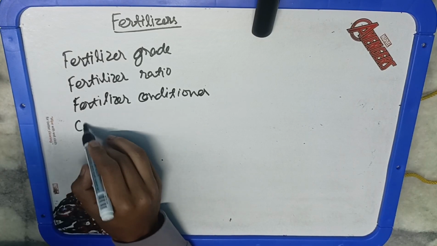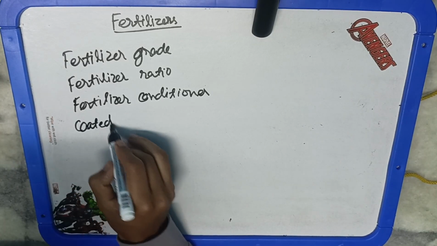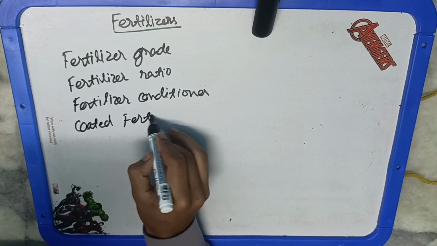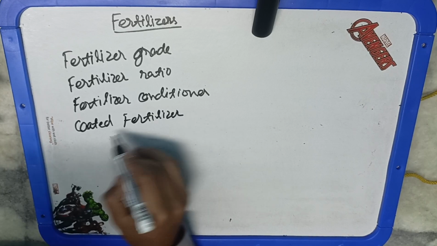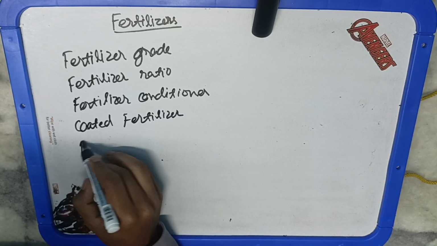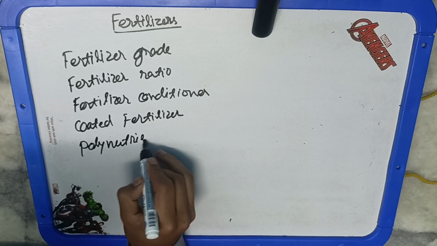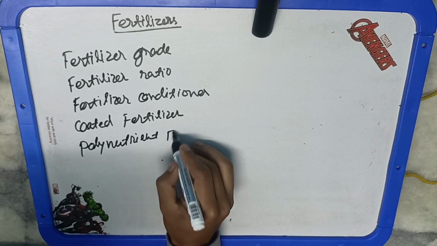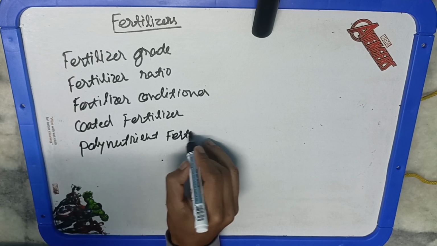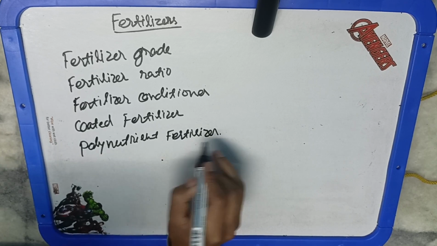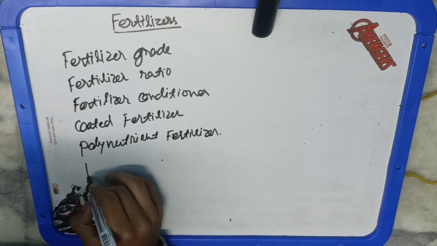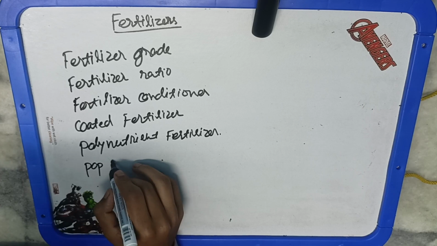The next is fertilizer ratio, which means the ratio of N, P2O5 and K2O. So the ratio of these three nutrients present in any fertilizer is the fertilizer ratio. Fertilizer conditioner means substances added to the fertilizer to better the fertility status of the soil.